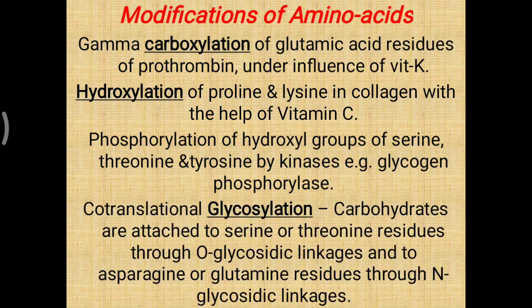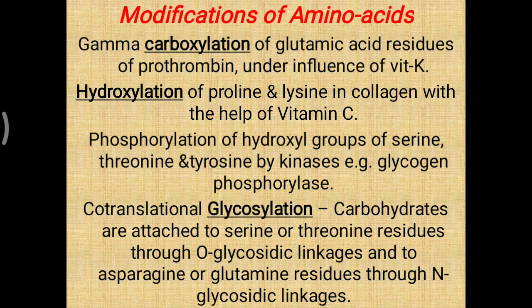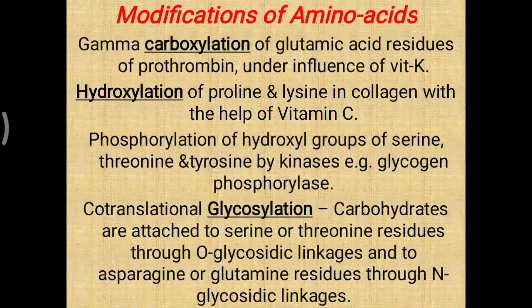Now one more is co-translational glycosylation. Carbohydrates are attached to the serine or threonine residue. Serine and threonine are hydroxyl group containing amino acids, so they make an O-glycosidic linkage, and to asparagine and glutamine residues, which contain an amide group, through the N-glycosidic linkage. So there is O-glycosidic and N-glycosidic linkage where glycosylation will occur, and that is sometimes very useful for protein targeting. So this carboxylation, hydroxylation as well as glycosylation are the important modifications of the amino acid.